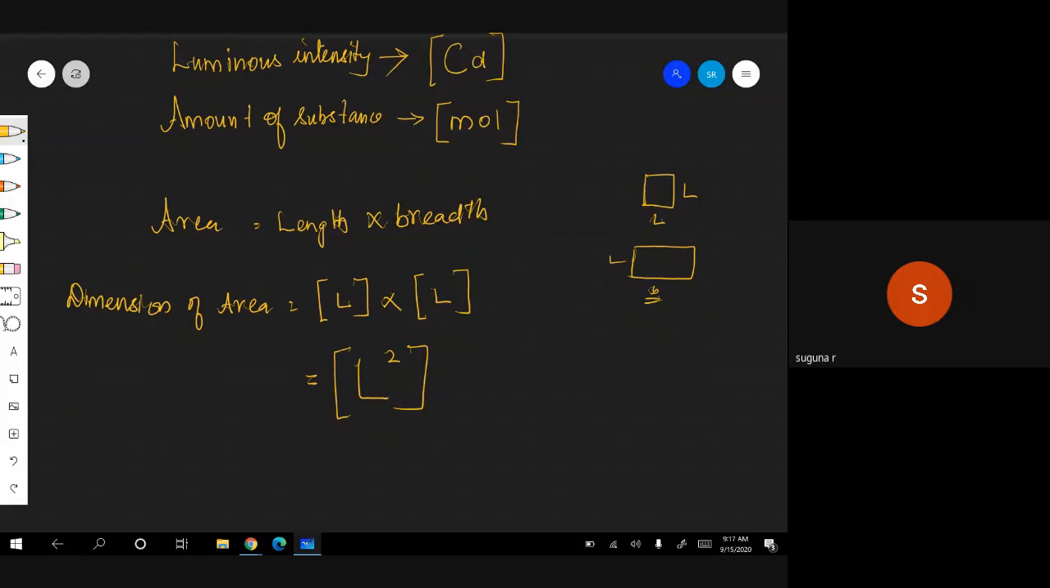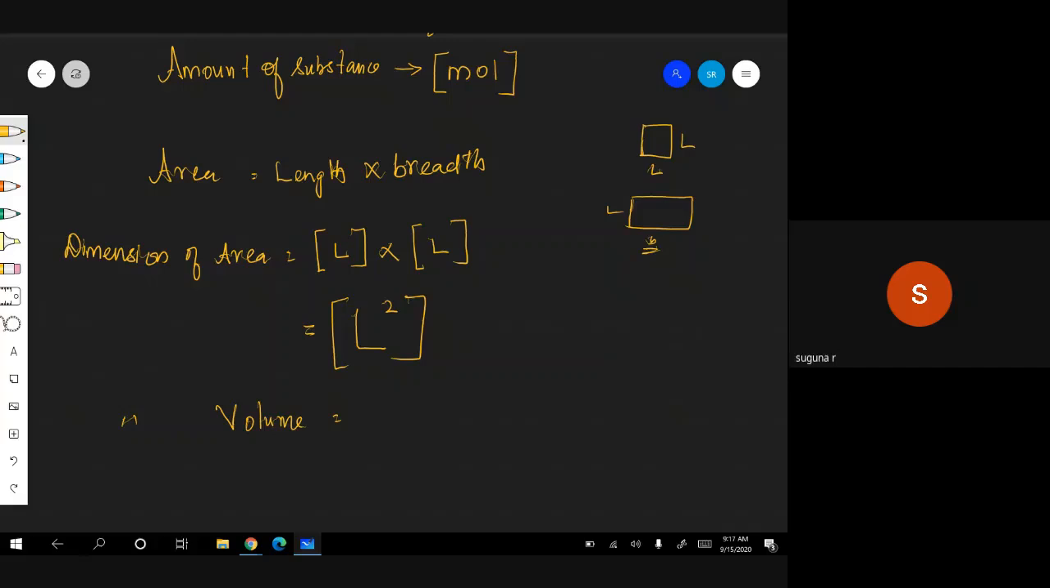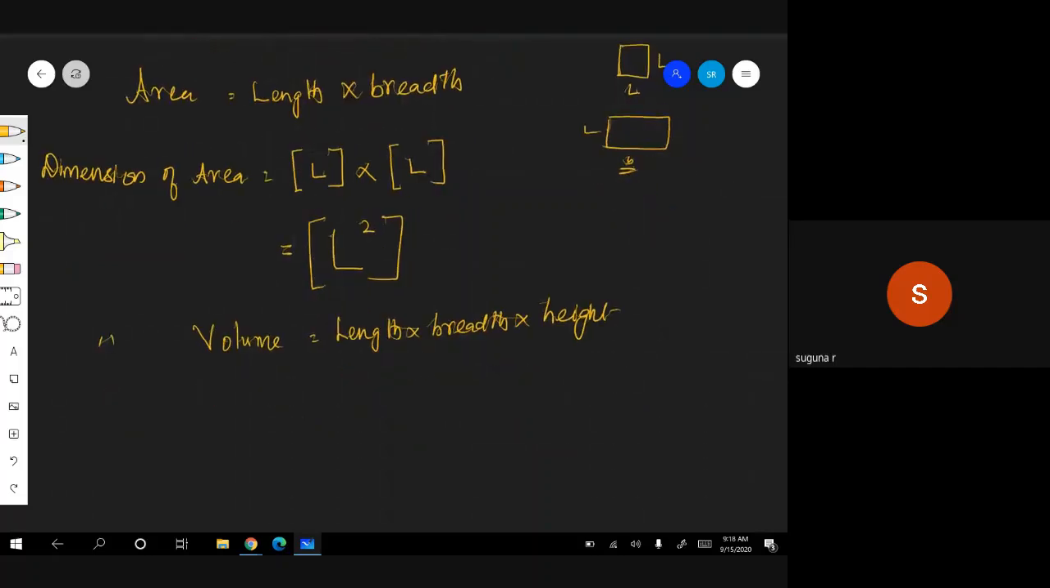Okay, volume, dimension of volume. I am going from the simplest case, which depends only on one base quantity. Okay, volume. Volume means what is that? Length into breadth into height, correct? If there is a cube, the volume of the cube is length into breadth into height. Therefore, what is the dimension of volume?